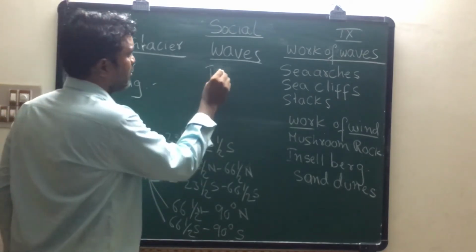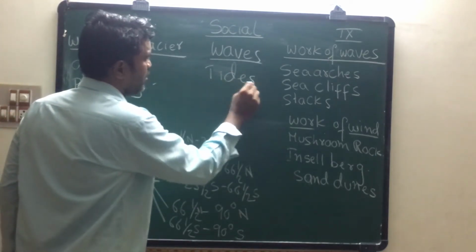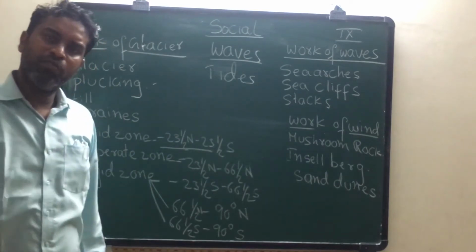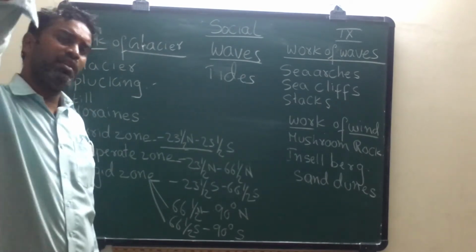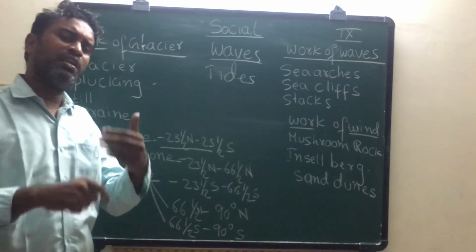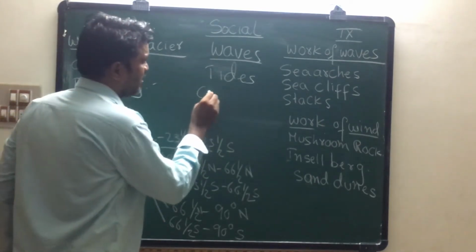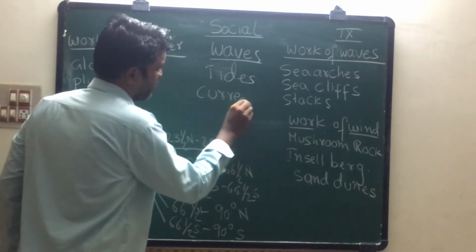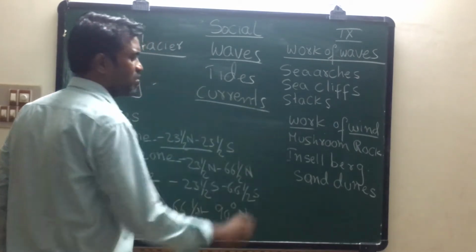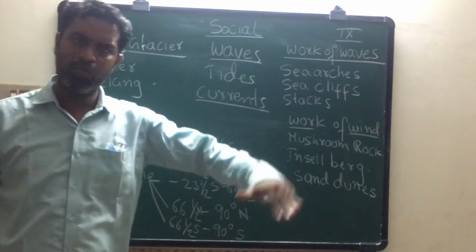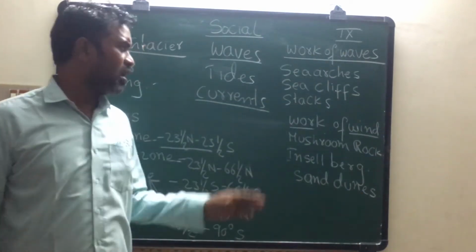Next students, tides. Rhythmic rise and fall of ocean water. Rhythmic, same height, same down. Rhythmic rise and fall of ocean water is called tides. Next students, currents. Currents means what, students? Movement of ocean water from one place to another place is called currents.